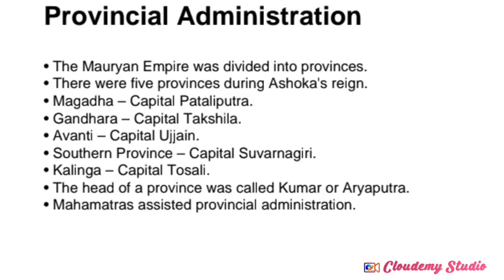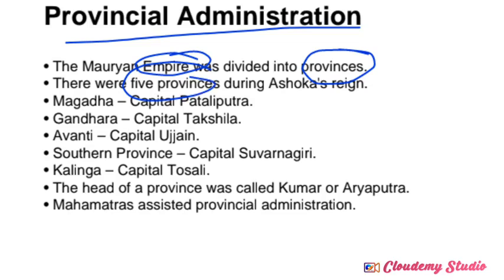So next one is provincial administration. After central, provincial administration. A total of 5 provinces were there in the Mauryan Empire; the empire was divided into provinces. During Ashoka's reign there were 5 provinces: Magadha, one of the important provinces, with capital Pataliputra; Gandhara, Takshila; Avanti, Ujjain; and the southern provinces. Then a 5th one was added, Kalinga, with its capital. These we call the provincial administration.